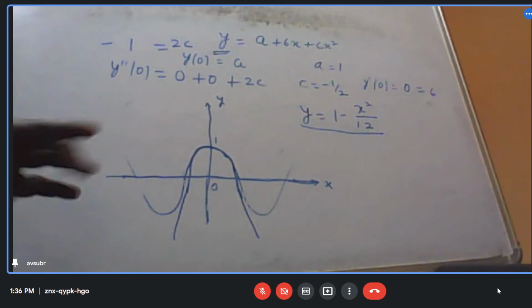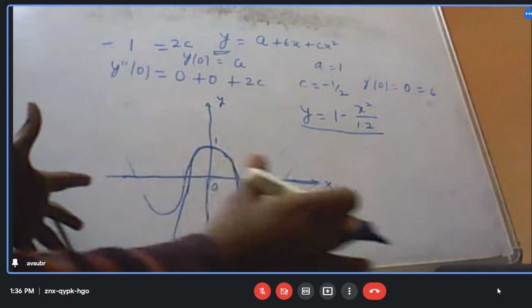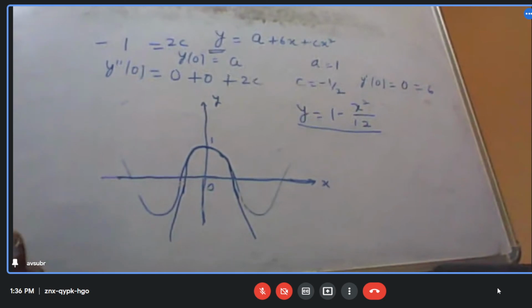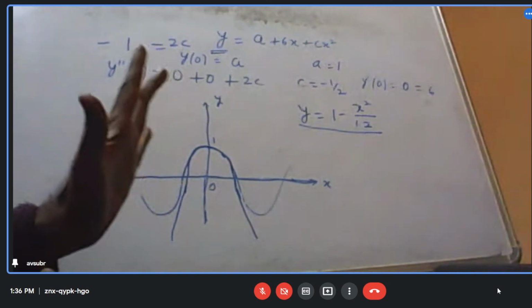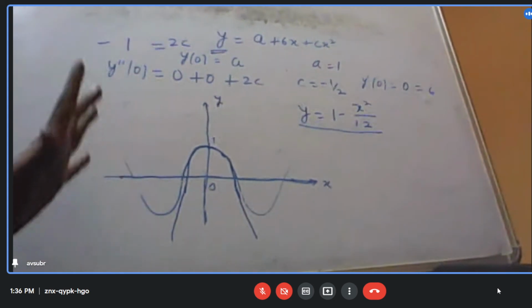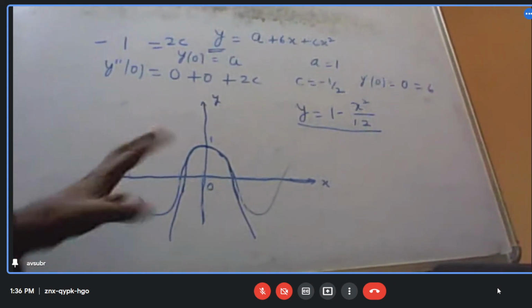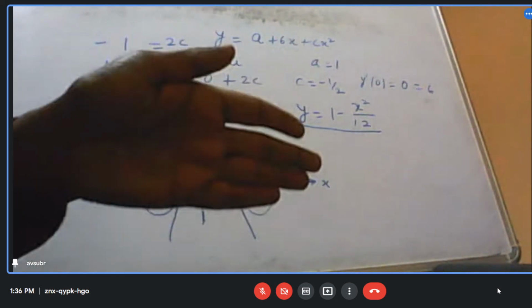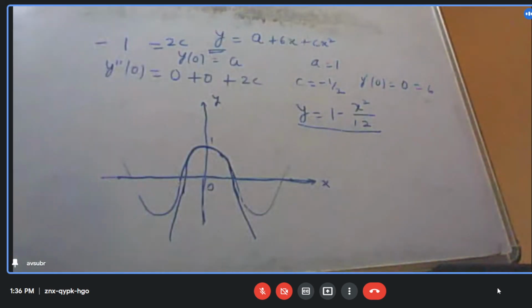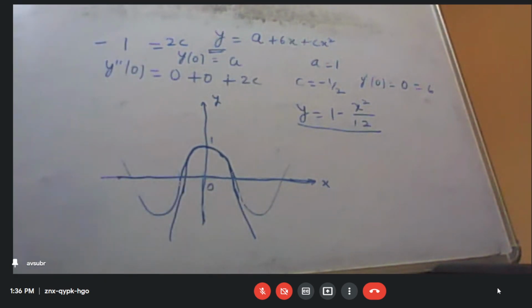But now we can move a bit away from that and find accurate values of cos x at x which are a little bit away from x equal to 0.